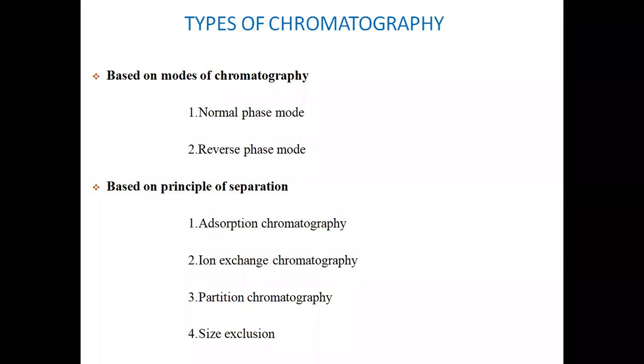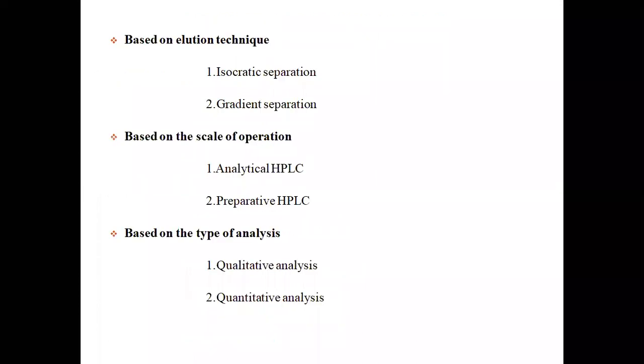So based on the principles of separation, we can classify chromatography on four bases: adsorption chromatography, ion exchange chromatography, partition chromatography, and also size exclusion chromatography. We have discussed all of these in my previous classes one by one. Then on the basis of elution technique, chromatography can be differentiated into isocratic separation and gradient separation, which we also discussed in my previous class.